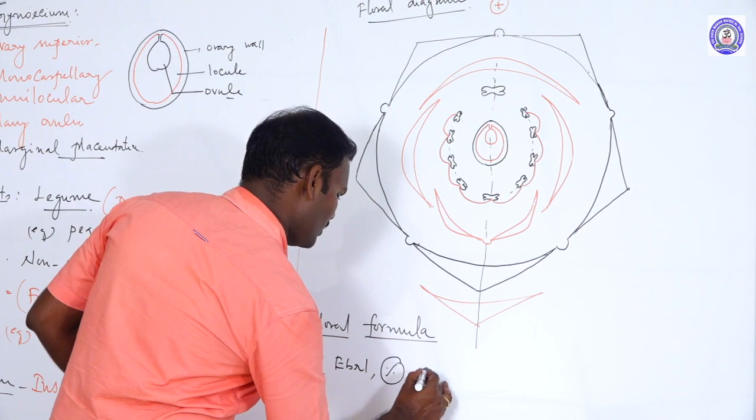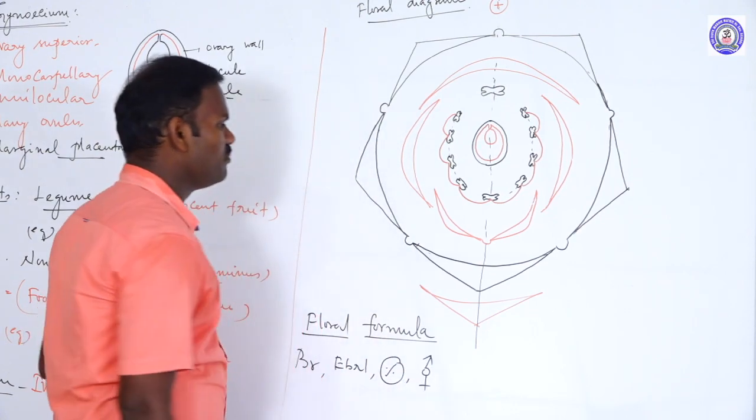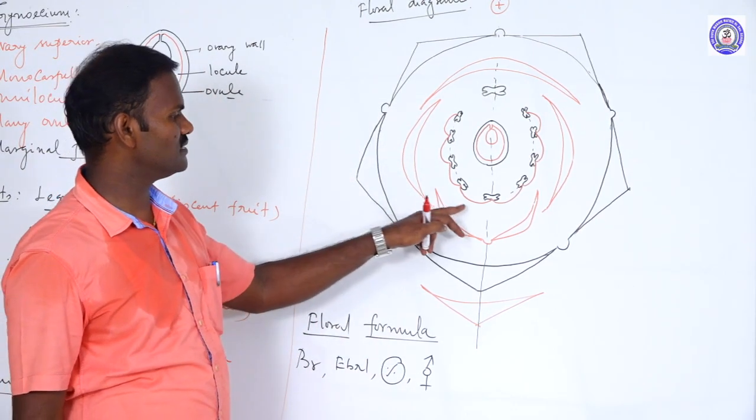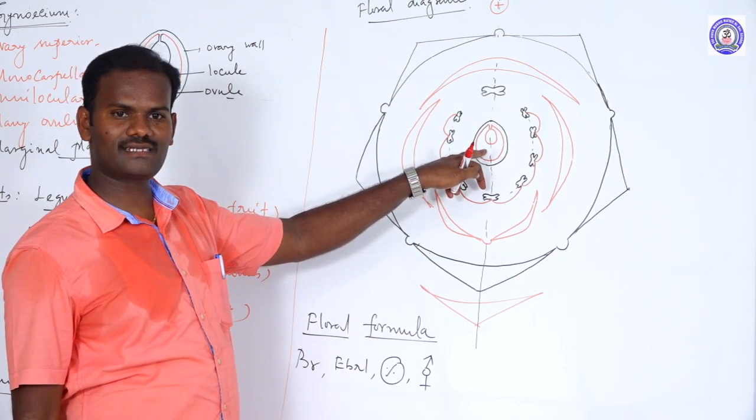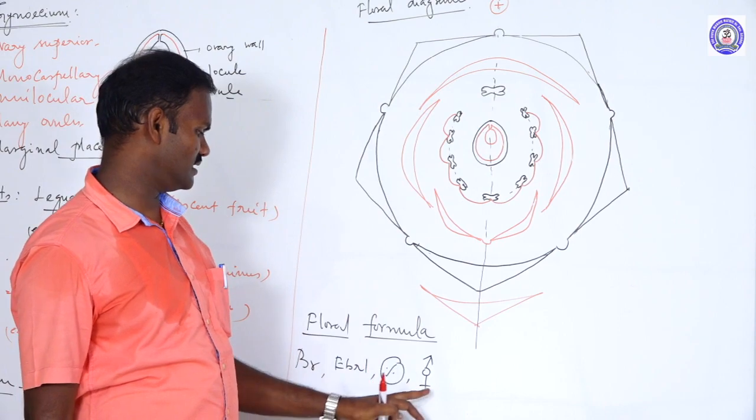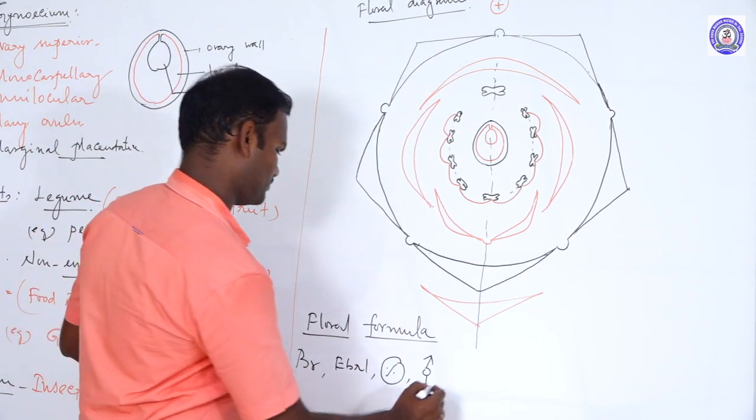The next, bisexual flower. Both male and female sex organs are present on the same flower. The male sex organ is called androecium, the female sex organ is called gynoecium. Both are present on the same flower. They are represented by bisexual flowers.